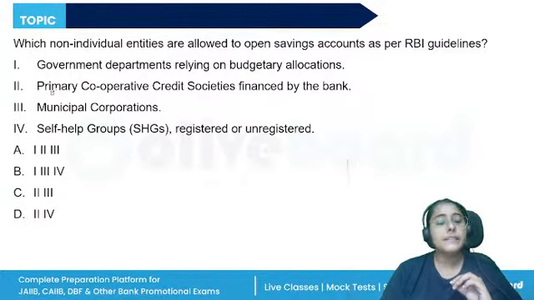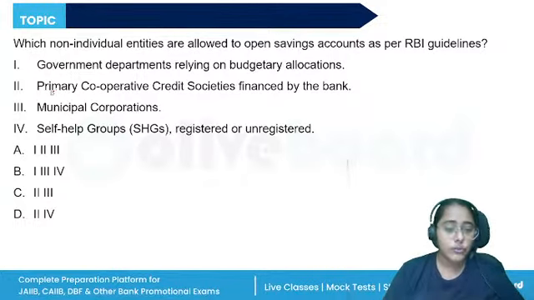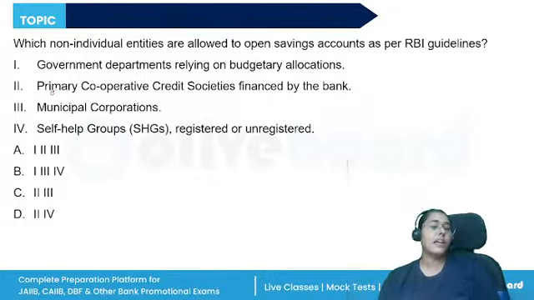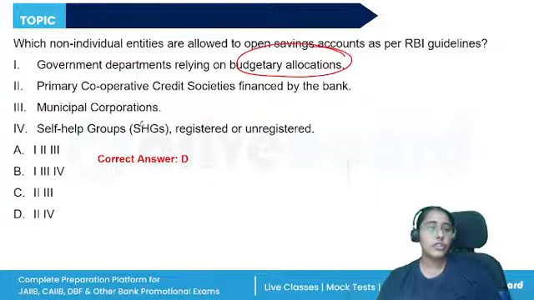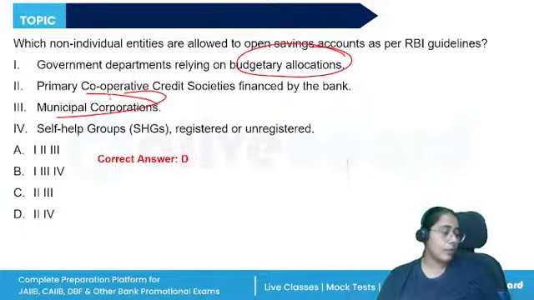Government departments, development of women and children in rural areas, self-help groups, and even the farmers clubs are allowed. However, government departments relying solely on budget allocation or municipal corporations are not allowed to open a savings bank account.